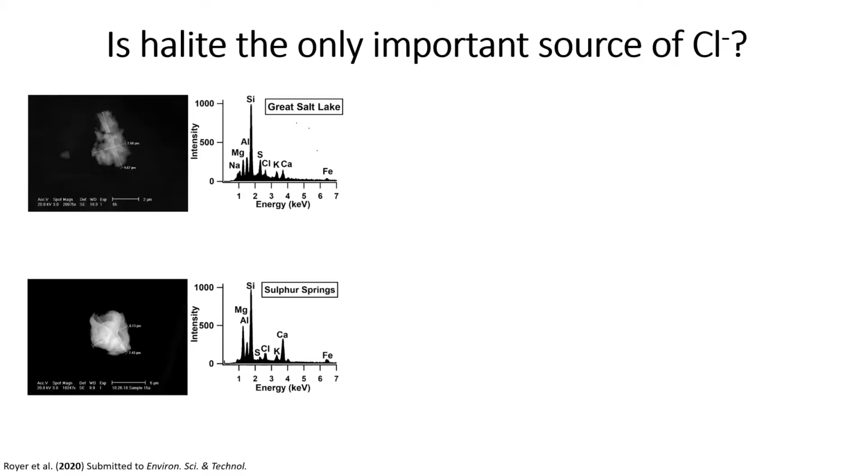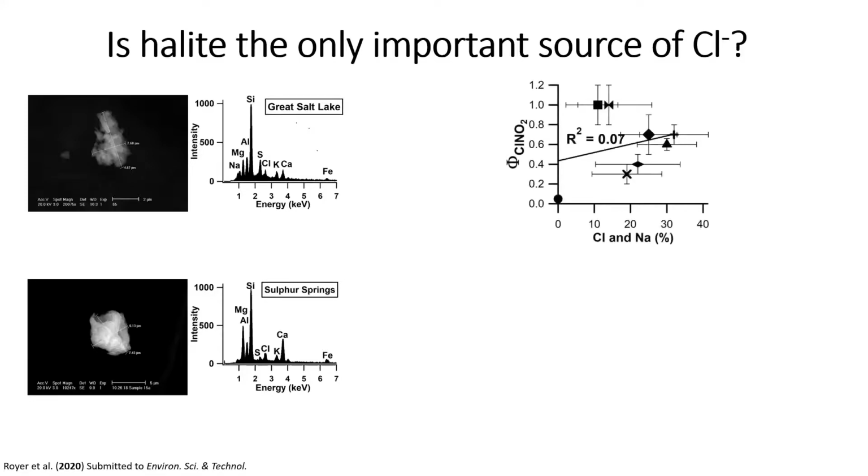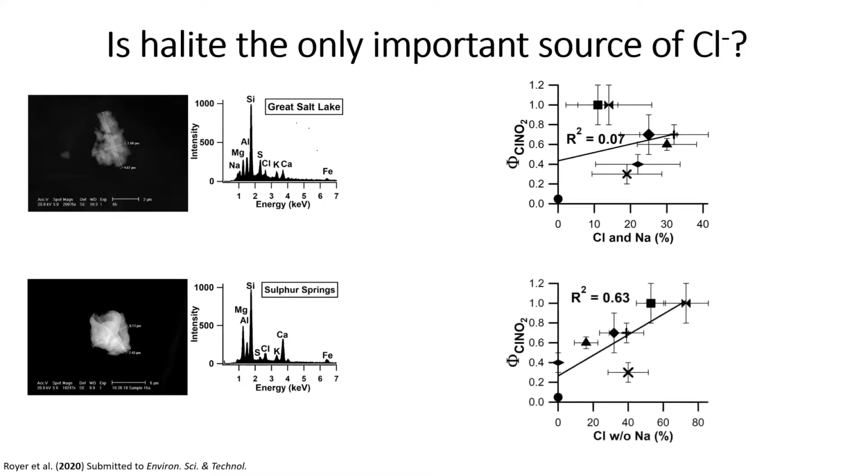So to figure out how much of an impact these halite particles and these other chlorine-containing mineral particles had on ClNO2 formation, we plotted the percentage of each type of particle found in each sample against their corresponding ClNO2 yields at 30% RH, which remember is below the DRH of halite. And what we found is that there is little to no relationship between halite-containing particles and ClNO2 yields. However, there's a very strong relationship between these other chlorine-containing minerals and ClNO2.